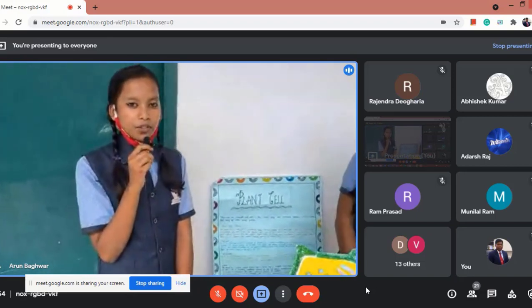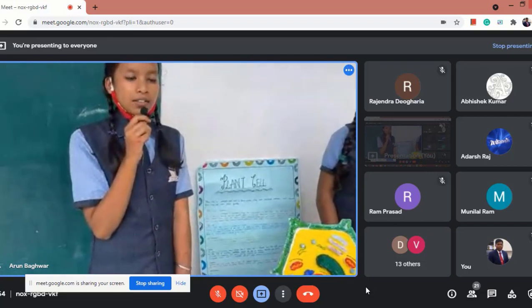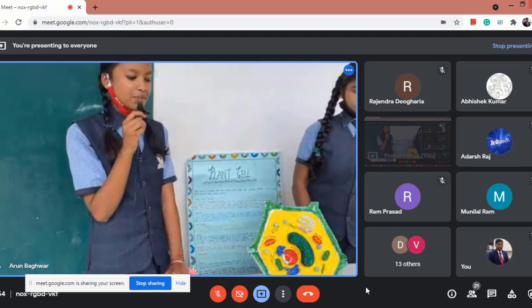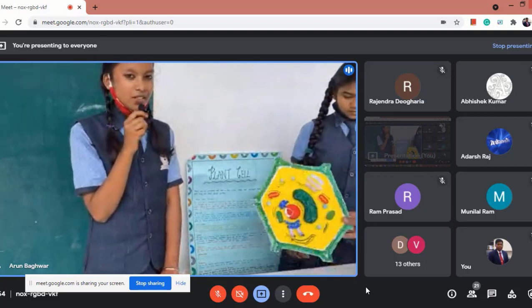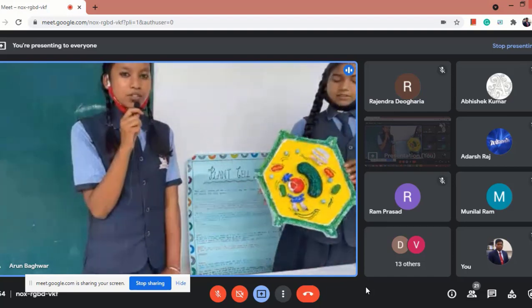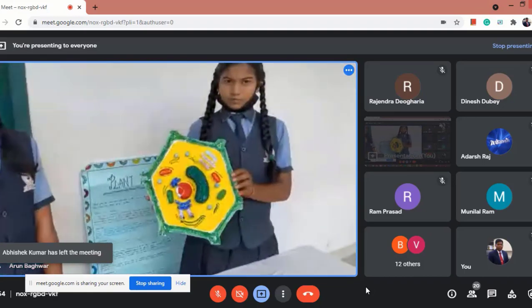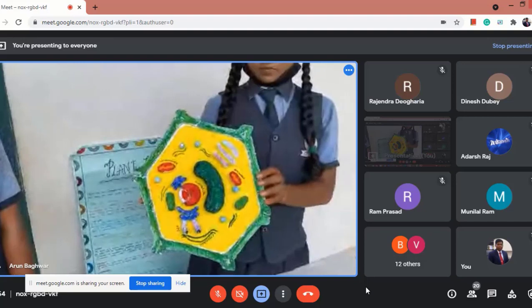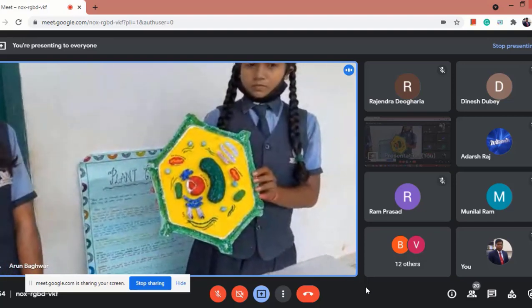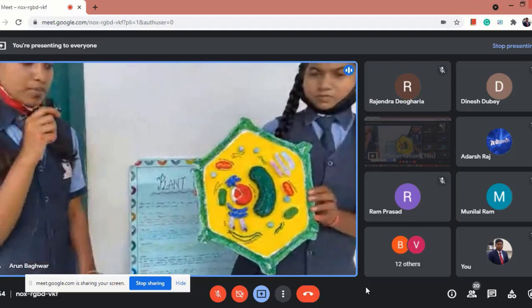The primary function of the nucleus is to store DNA and hereditary information that is required for cell division, metabolism and growth.